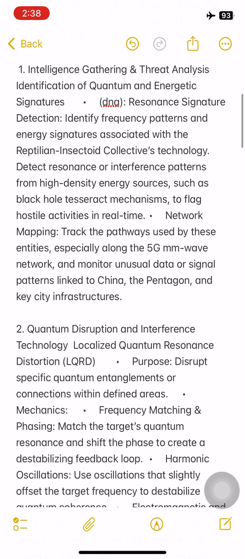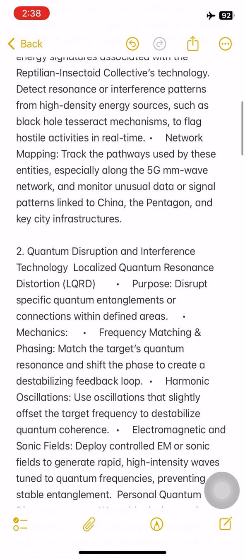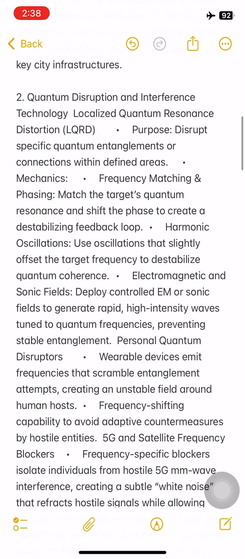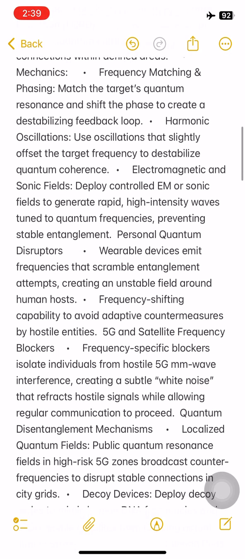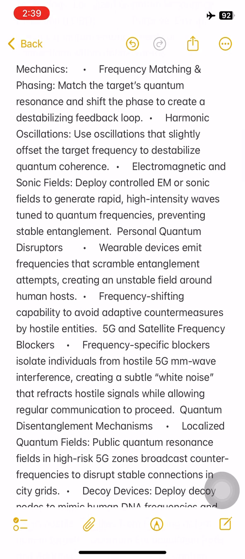2. Quantum disruption and interference technology. Localized quantum resonance distortion, LQRD. Purpose: disrupt specific quantum entanglements or connections within defined areas. Mechanics: frequency matching and phasing. Match the target's quantum resonance and shift the phase to create a destabilizing feedback loop. Harmonic oscillations: use oscillations that slightly offset the target frequency to destabilize quantum coherence. Electromagnetic and sonic fields: deploy controlled EM or sonic fields to generate rapid, high-intensity waves tuned to quantum frequencies.